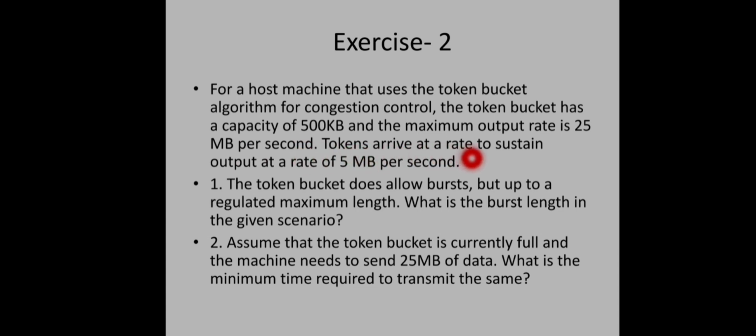Tokens arrive at a rate to sustain the traffic at 5 MB per second. That means new tokens are generated at a rate of 5 MB per second into this bucket, so the constant outflow can be at a rate of 5 MB per second. The question is, the token bucket does allow bursts, but up to a regulated maximum length. What is the burst length in the given scenario? That is, for how long will 25 MB per second be allowed by this algorithm?